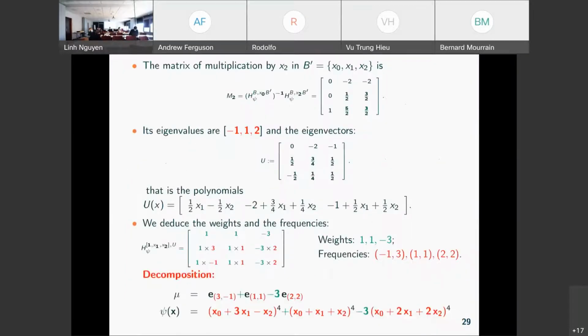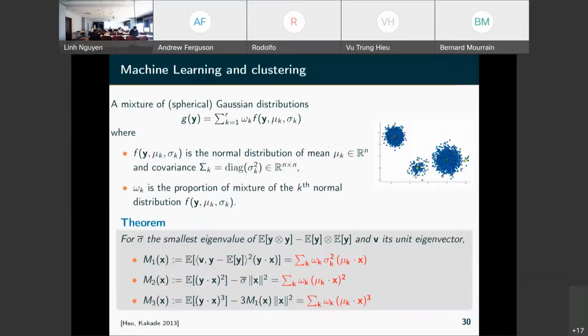And then compute this block B0 and its inverse times, for instance, B2, we get M2, multiplication by x2, and compute the eigenvectors. There are the interpolation polynomials. We express the matrix in these bases and find the decomposition. Okay, so this is the technique used.